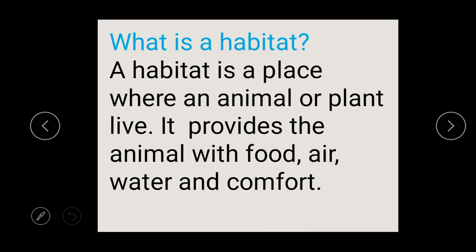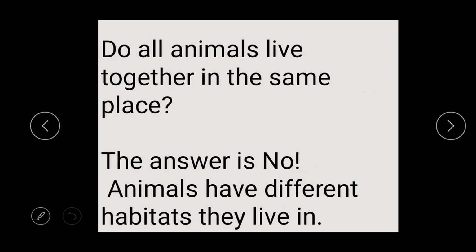A habitat provides the animal with the food they eat, the air they breathe, the water they drink, and also comfort. Comfort is when you are comfortable and you are safe in the environment where you live.